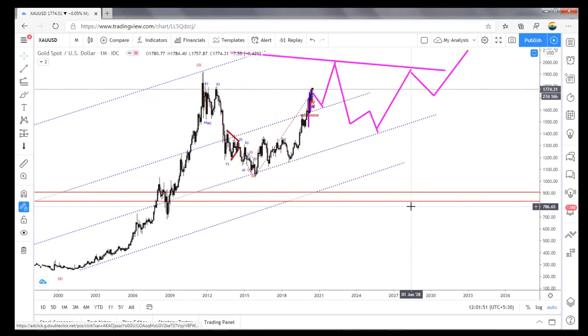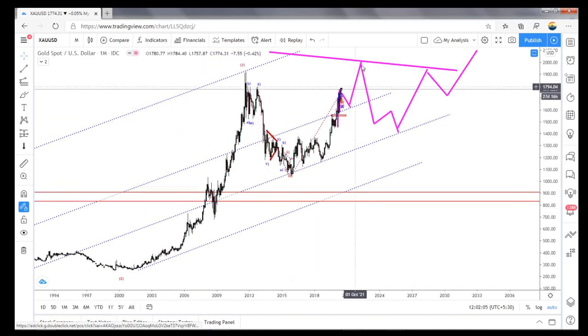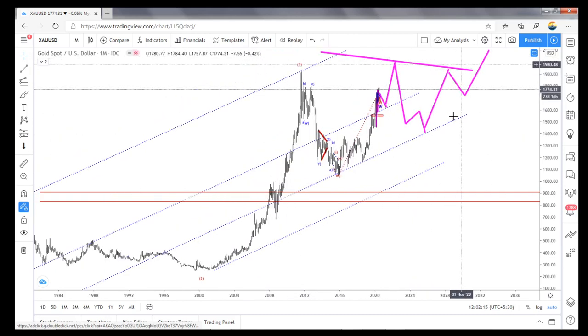Like the USD CAD, this also. So 3 ABC is an A, ABC is a B, and again ABC is a C. So this could be a triangle also. That is why I have explained here whether it is going to the upward side for the irregular, because the A wave is completed, B can go above this wave also, so that will become B, C, D, E, and then it will take off.